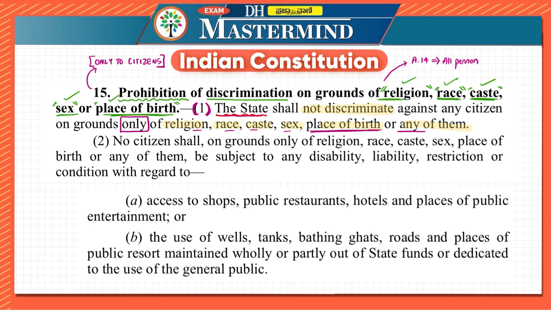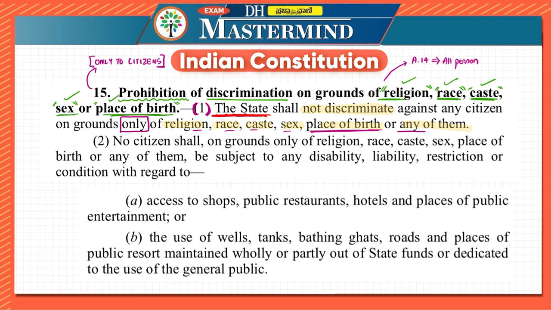The state will not be discriminating. It is not mentioning an individual. That is the first thing which you have to know. Here they have clearly mentioned that the state will not be discriminating. It is not mentioning that a private individual will not be discriminating. They have not mentioned it like that.